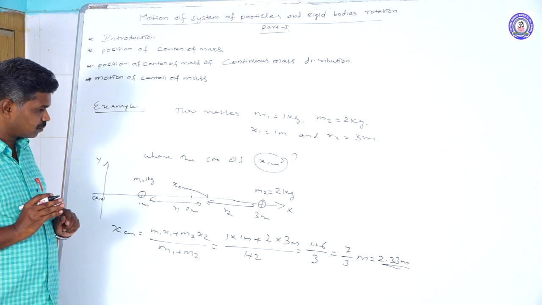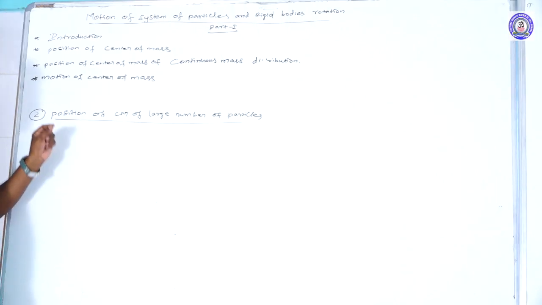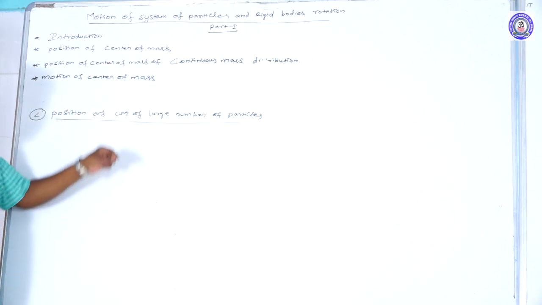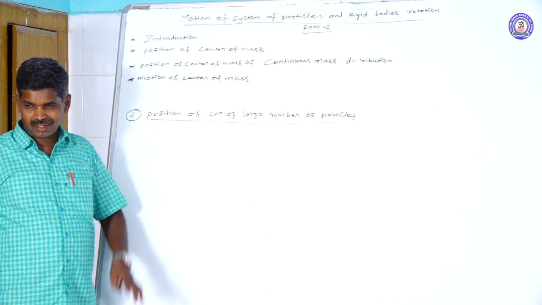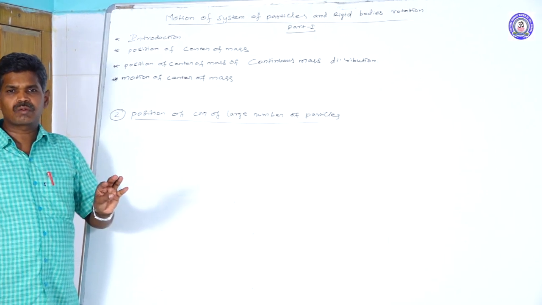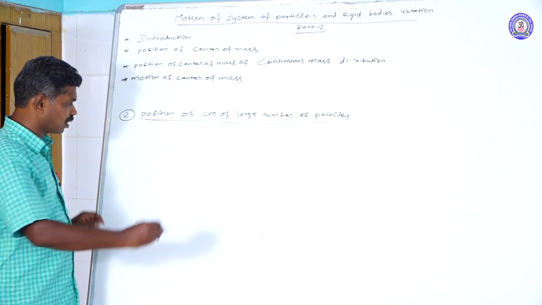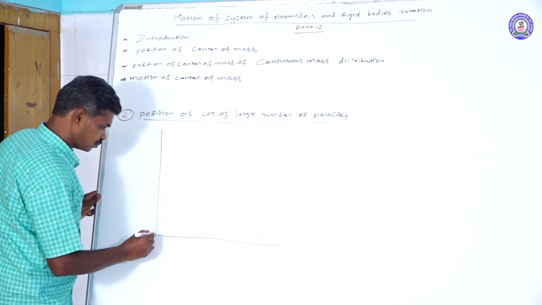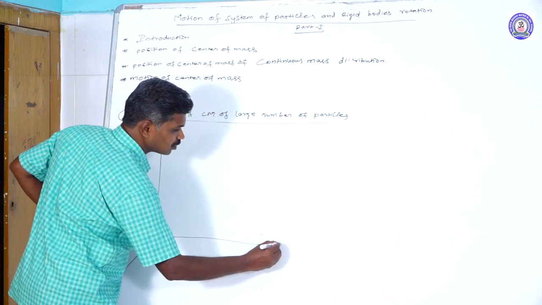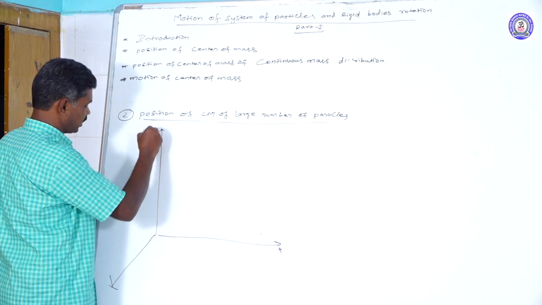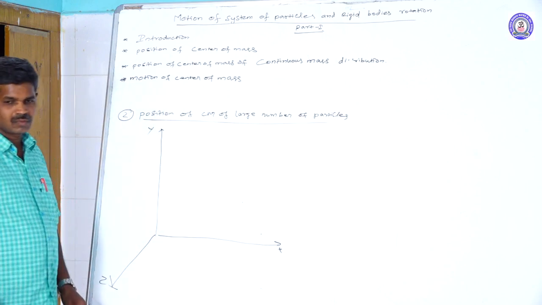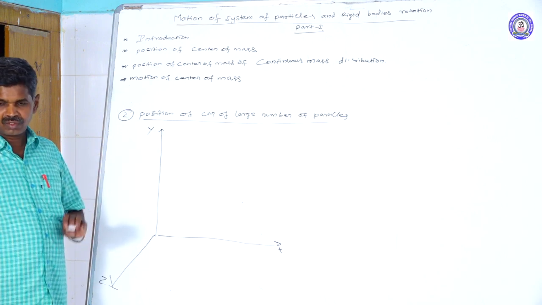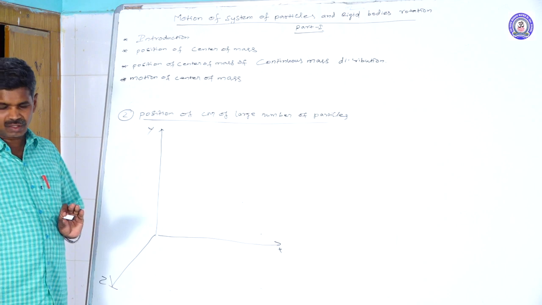We are going to deal with the position of the center of mass for a large number of particles. That large number of particles is going to be placed in a three-dimensional manner. For that, we will take a diagram. This is the x-axis, y-axis, and z-axis. Suppose that the system has n number of particles which are at certain distances from the origin.